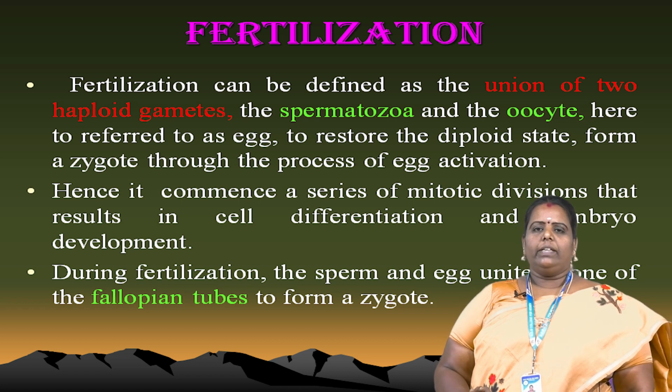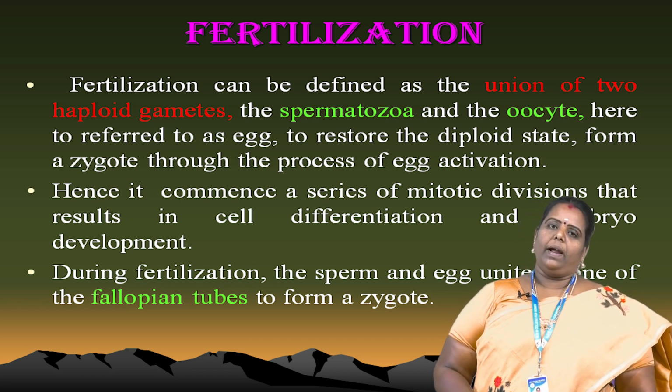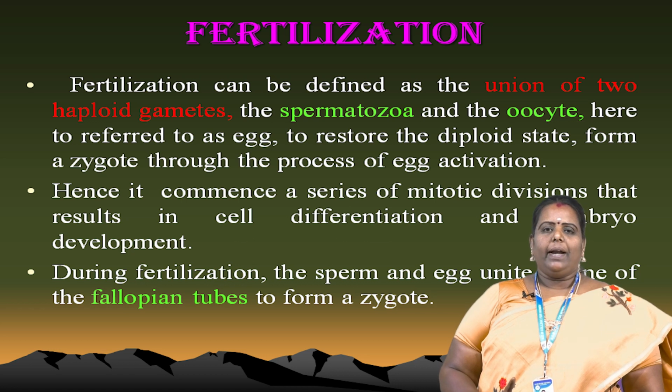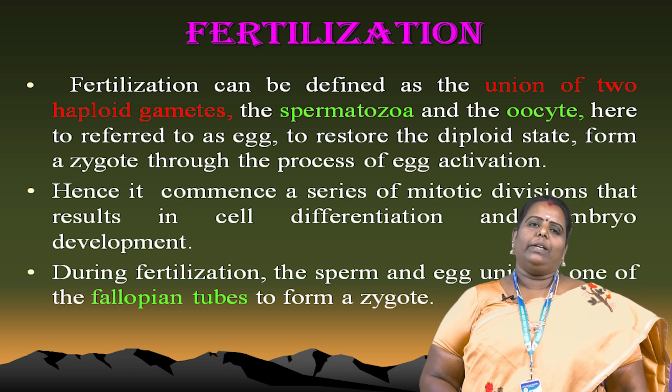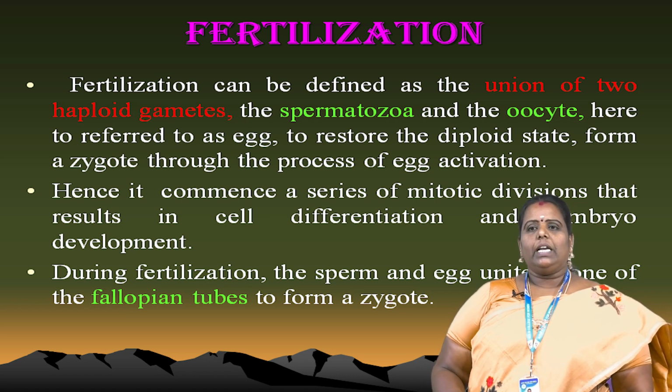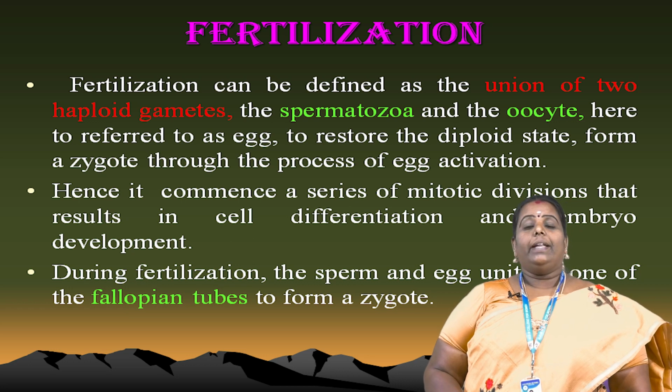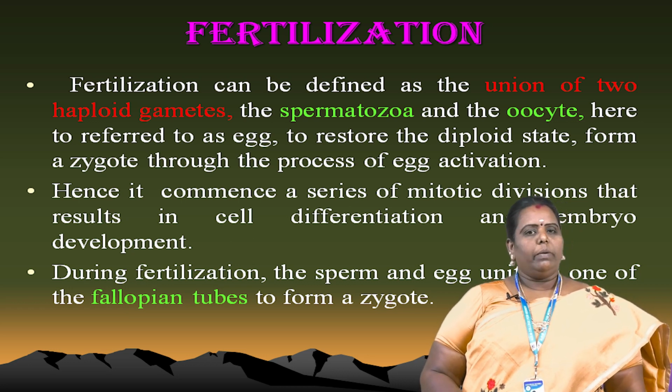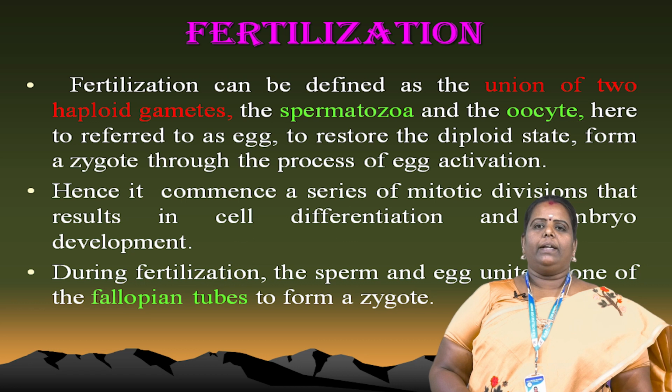Fertilization can be defined as the union of two haploid gametes. And those haploid gametes are the spermatozoa and oocyte. Hence these mitotic divisions result in cell differentiation and embryo development. After formation of the zygote, the embryo develops.